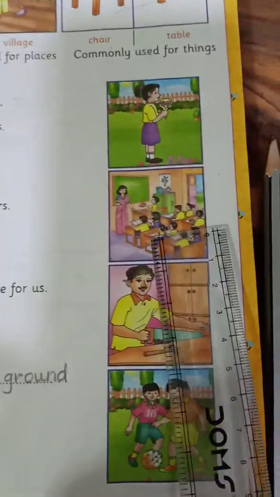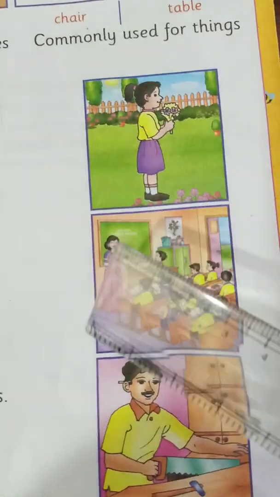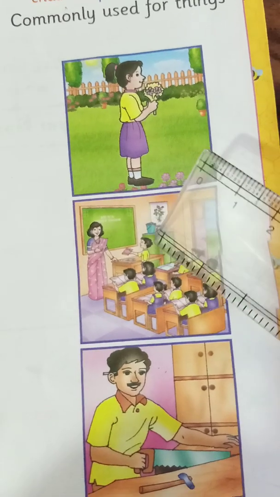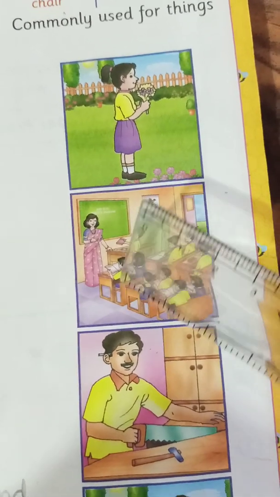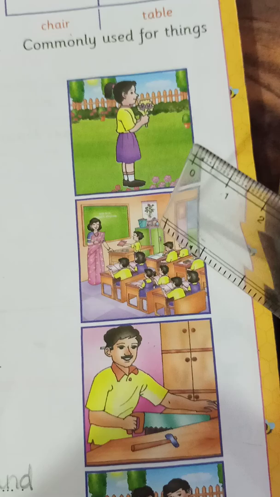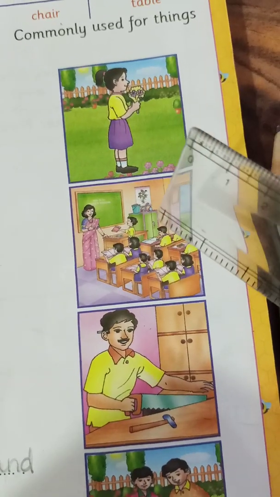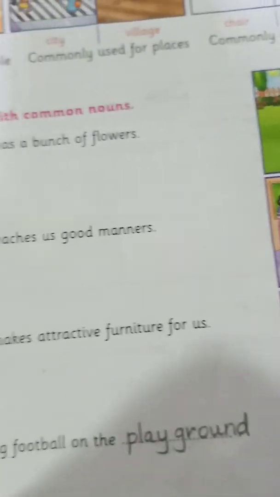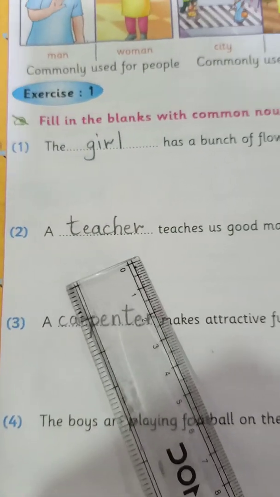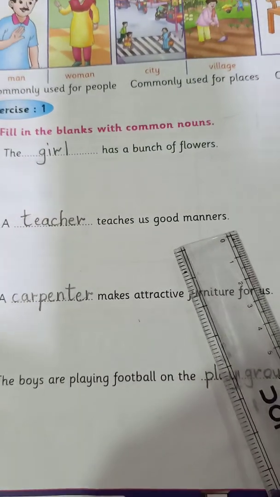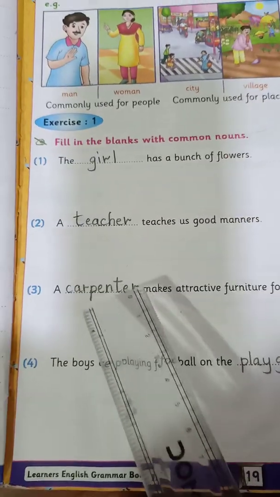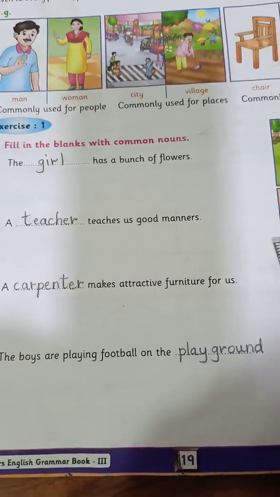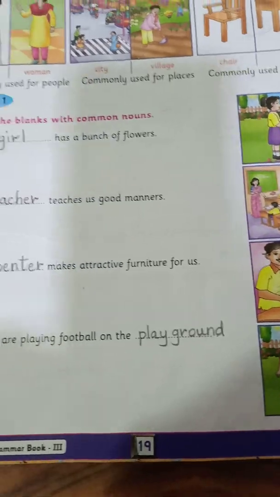Now the second picture, can you identify? Yes, this is a classroom and there are children and the teacher. The teacher is talking to the student. So let's see what the sentence is. A teacher teaches us good manners, isn't it? Yes. A teacher teaches us good manners. This is the picture. Good.